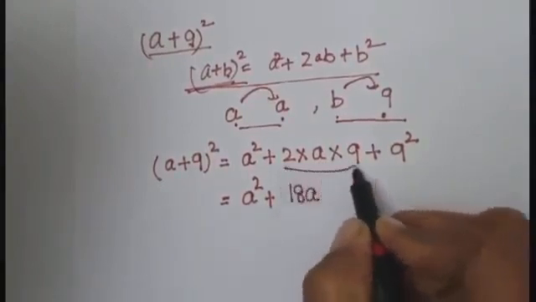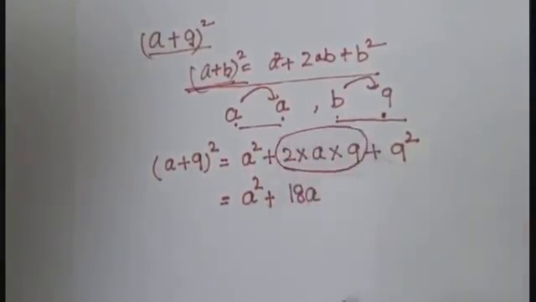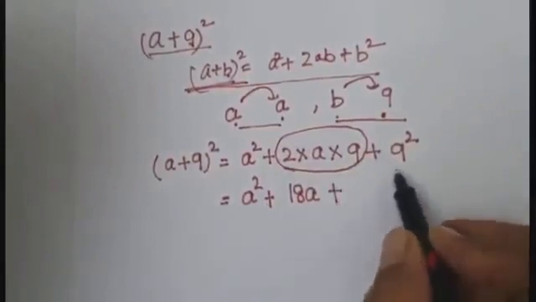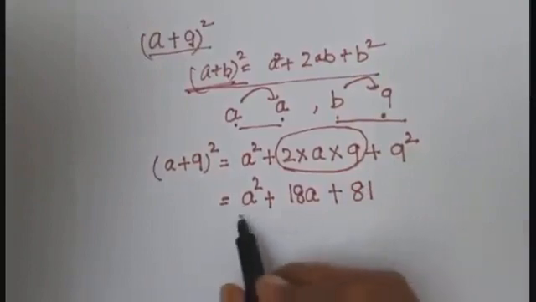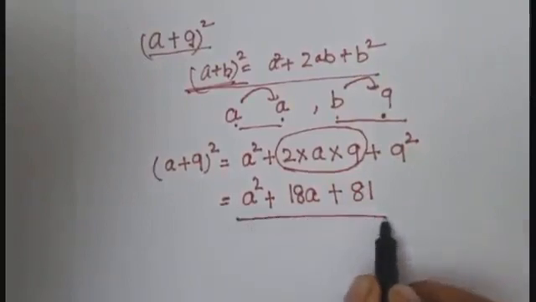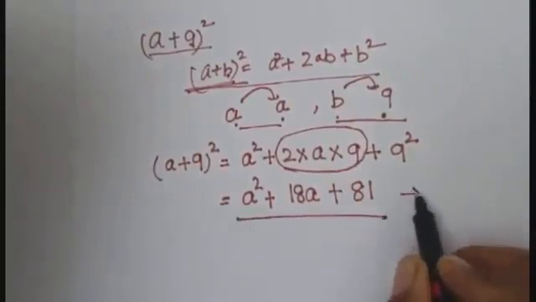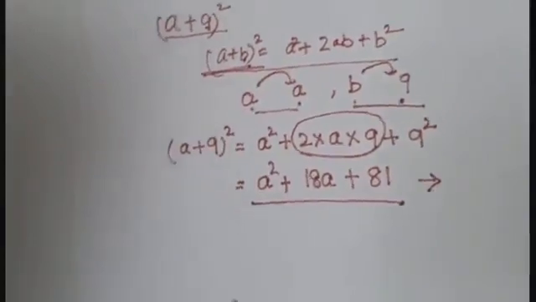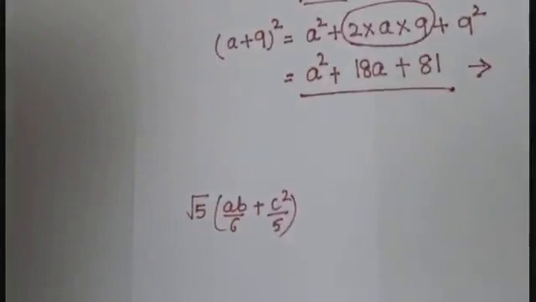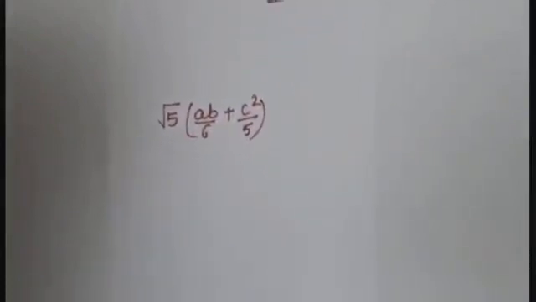These three terms are getting multiplied. Plus 9 square is 81. So now students, there is no like term. So this is our final answer. Now let us discuss one more question.